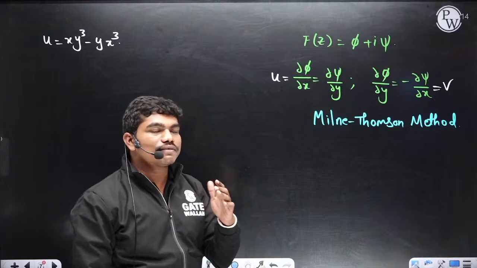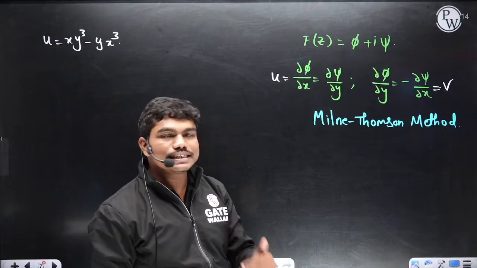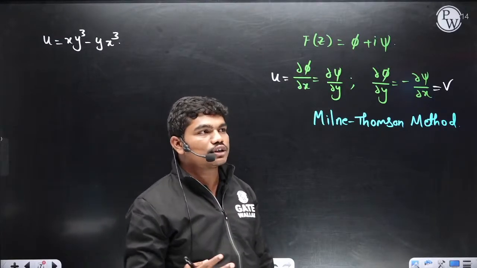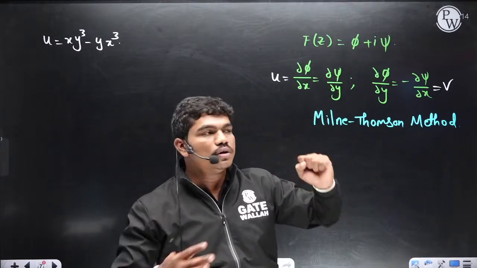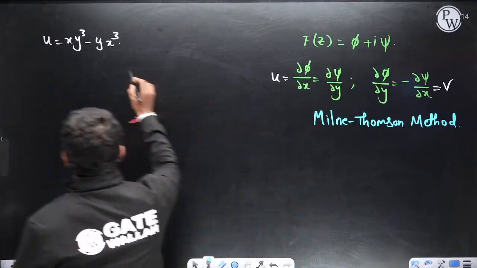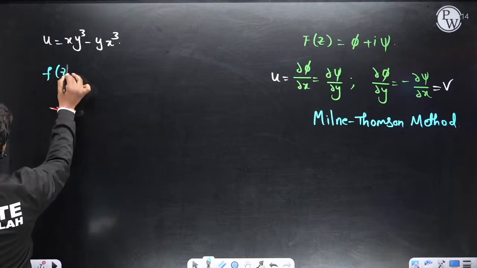Correct? Yes, we put x is equal to z and y is equal to 0. When I was solving these potential flow questions in Abhyas series and all, then I have explained you. But right now, if you see, what we do is f of z is u plus iv.